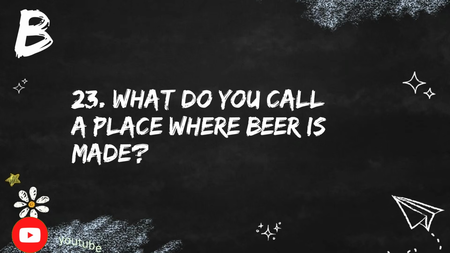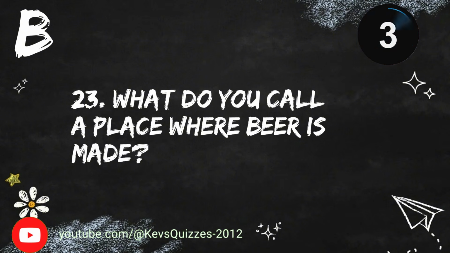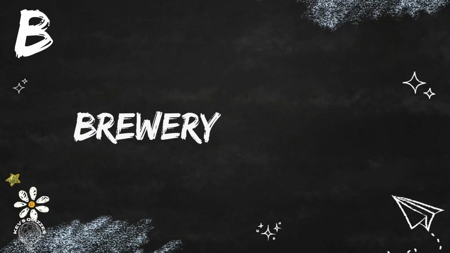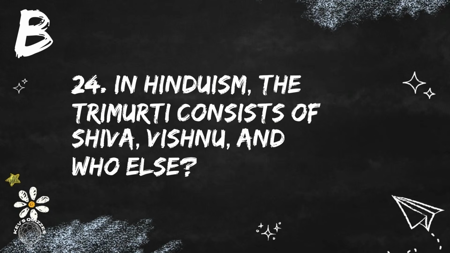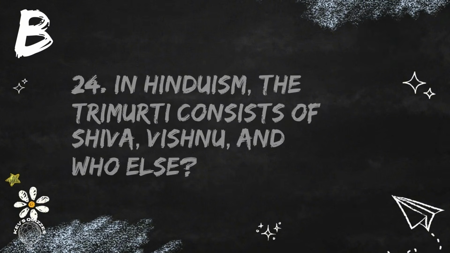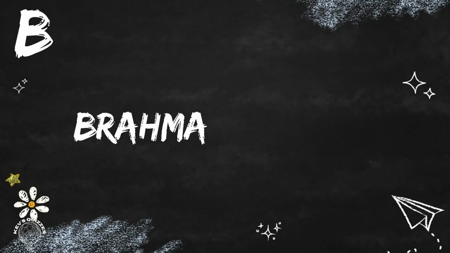Question 23. What do you call a place where beer is made? It's a brewery. And question 24. In Hinduism, the Trimurti consists of Shiva, Vishnu, and who else? Brahma completes the Hindu Trimurti.